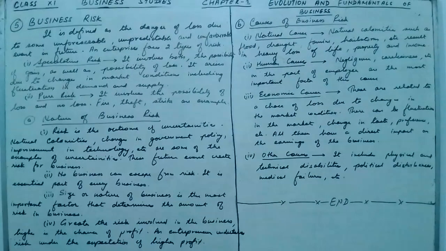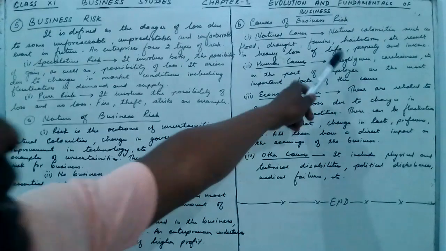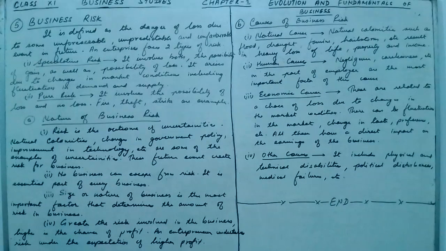Second is human cause. Human cause is basically negligence, carelessness, etc. on the part of the employees. If the employees are negligent and careless, then again there is risk in the business, that is called human risk.